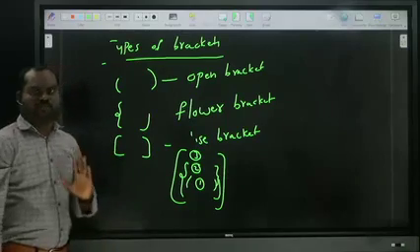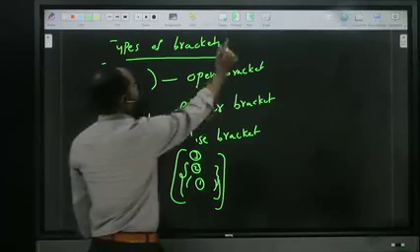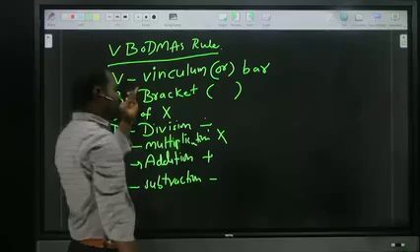Now while doing simplification, we always have to know this V Bodmas rule.